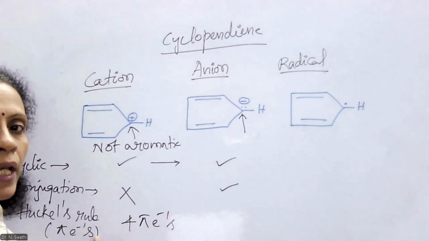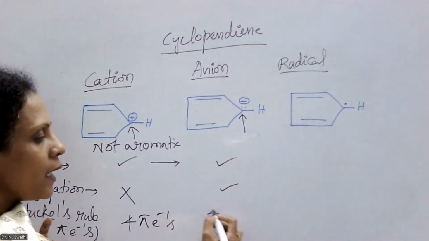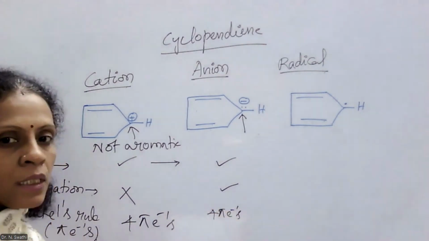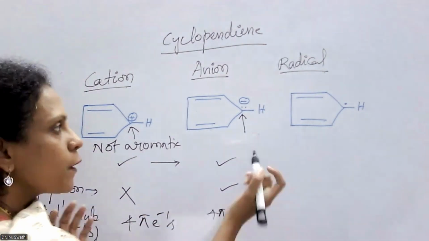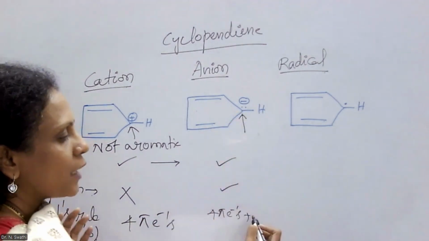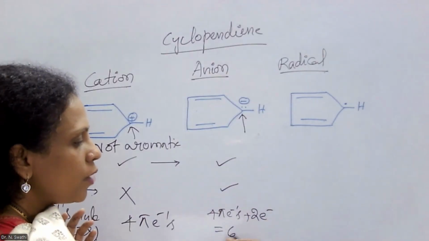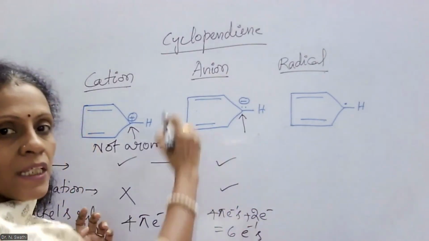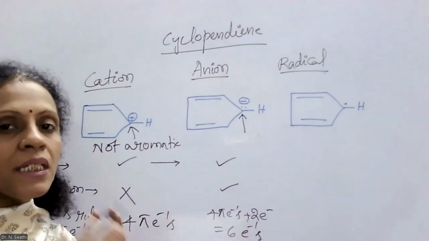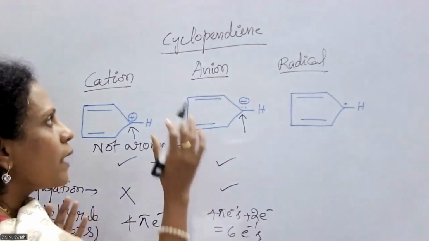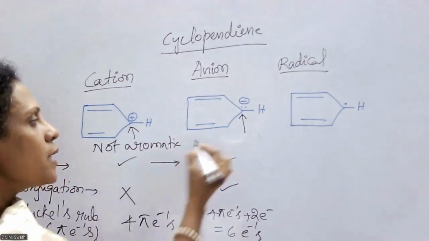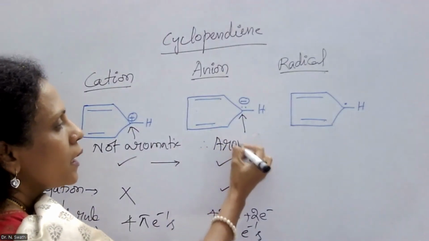Now coming to the number of pi electrons, here overall 4 pi electrons from 2 double bonds are available, and with respect to the 5th carbon, 2 more p electrons are available. That means overall 6 electrons are available in this cyclic cloud. That means it is obeying Huckel's rule, and that is why this cyclopentadiene anion is considered to be aromatic in nature.